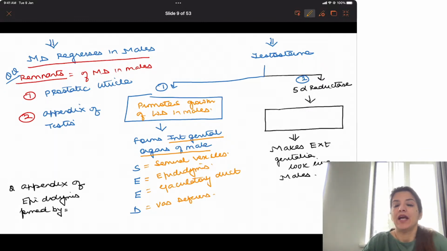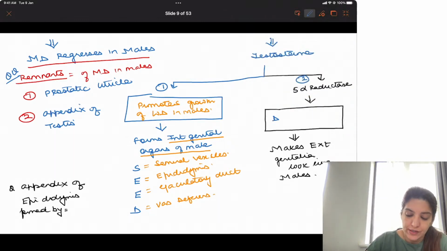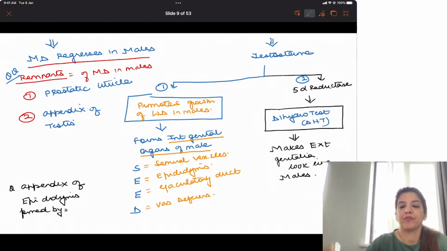Right? Now comes the second role of testosterone. The second role of testosterone is that testosterone, with the help of the enzyme 5-alpha reductase, gets converted into dihydrotestosterone, DHT.